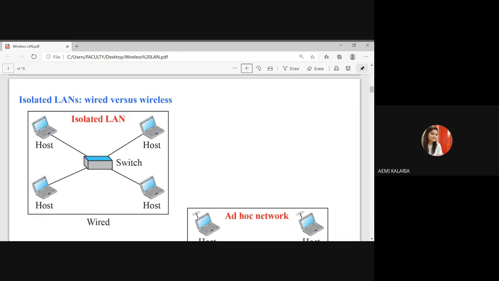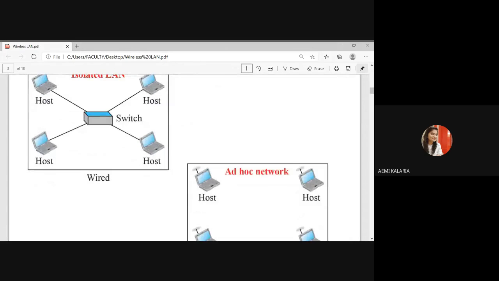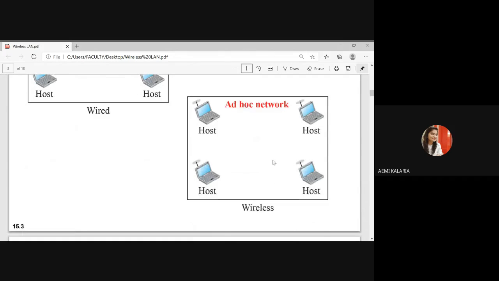The BSS without an AP is a standalone network and cannot send data to other BSS. That we can call an ad hoc network. Here you can see the ad hoc network, which means a basic service set network without an AP. Here the access point is not there, no specific point that can connect all the devices. So we call it an ad hoc network, meaning temporary basis we are creating the network.